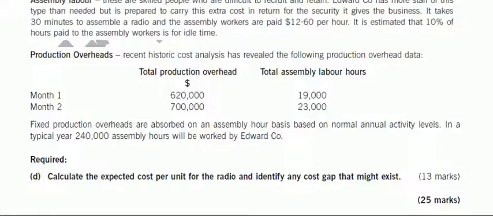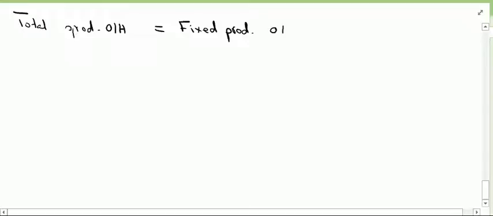Well, for month 1 the total production overheads are 620,000. Now care must be taken that total production overheads has two portions: fixed production overheads plus variable production overheads.